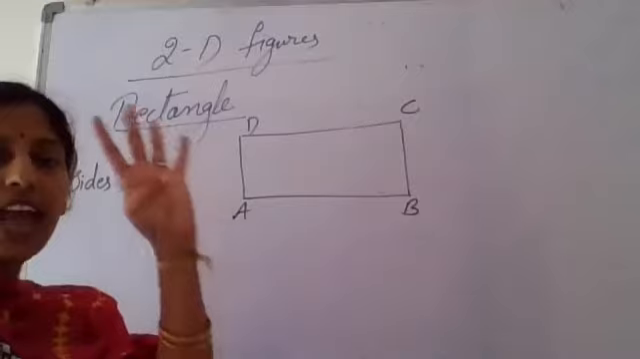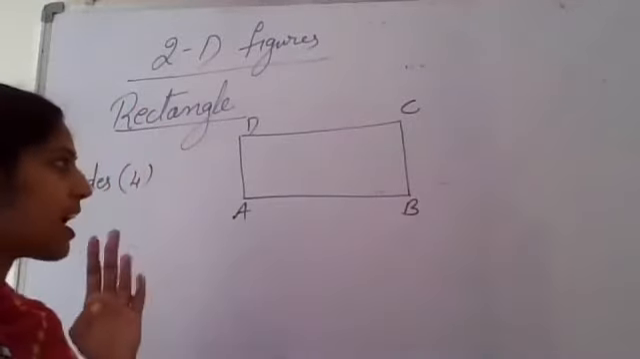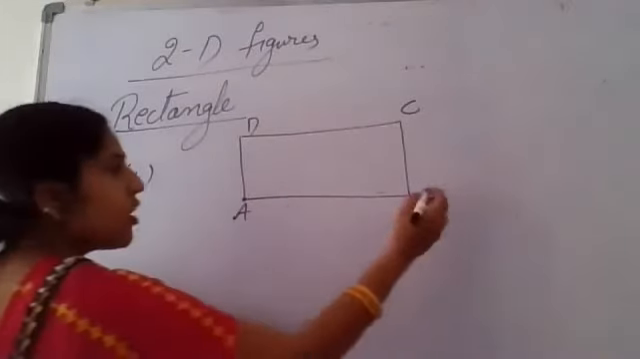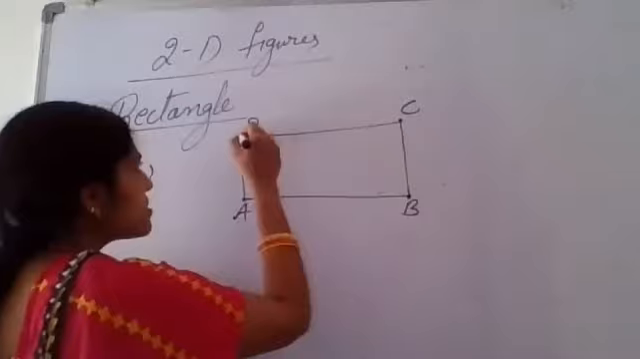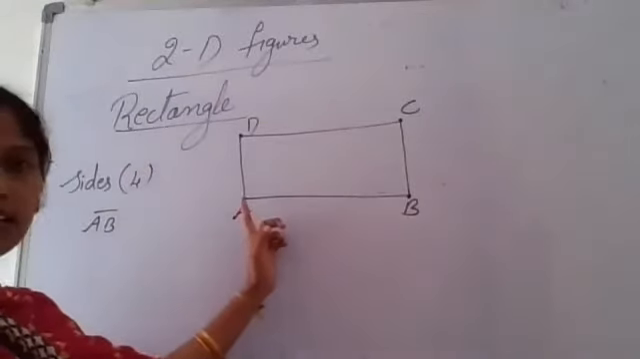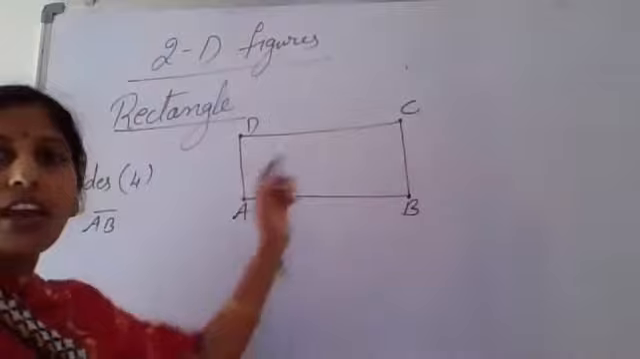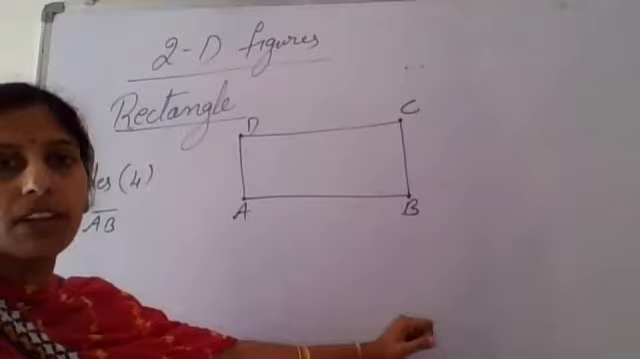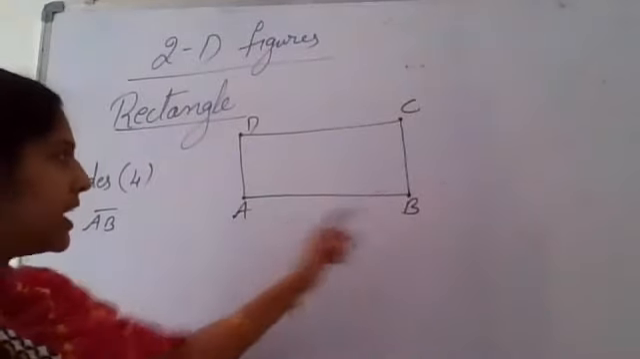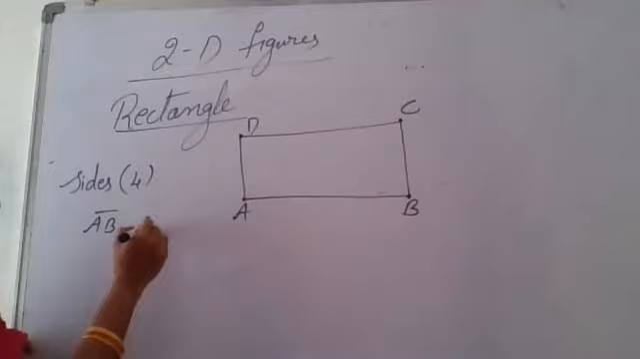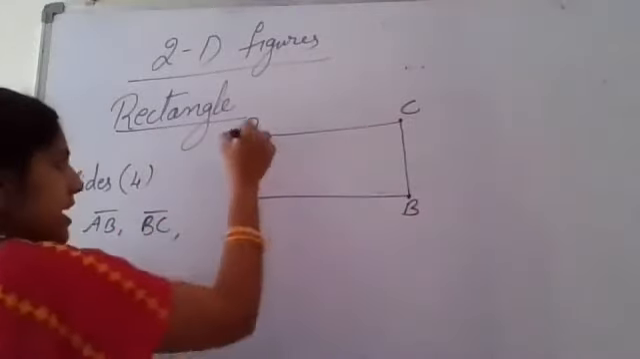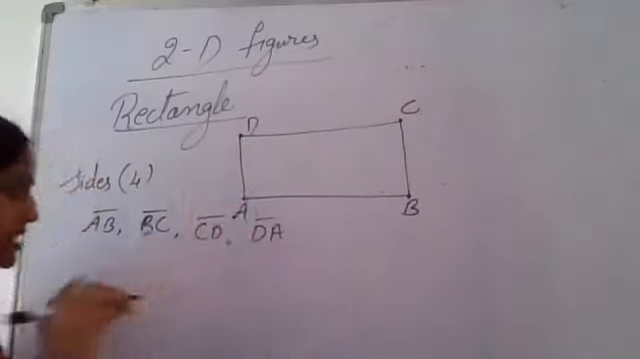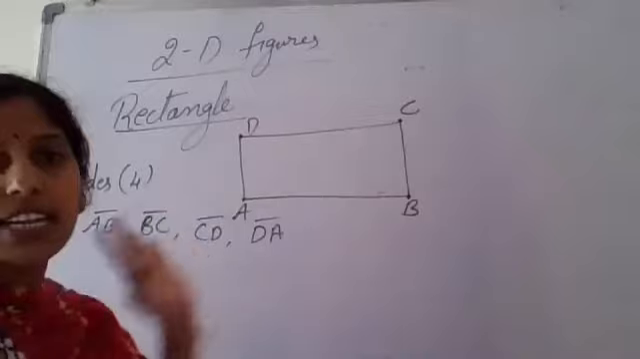The names of those 4 sides are: one is AB, line segment AB. We call this a line segment because it has a starting point and also an ending point. That's why we call them line segments. Now what are those sides? AB, next is BC, next is CD, and the last side is DA. That means I have named the sides in this rectangle.